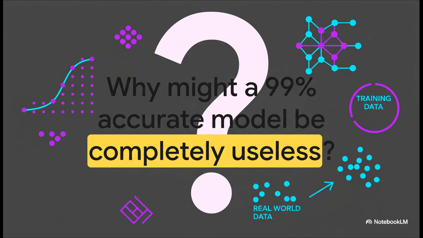So, let's kick things off with a little thought experiment. Picture this. You've just spent weeks, maybe months, training a new model. You run it on your training data and bam! 99% accuracy. You're ready to celebrate, right? Well, hold on. That model, despite its amazing score, might be completely useless out in the real world. So, how is that even possible? This question really cuts to the core of one of the single biggest hurdles in all of machine learning: generalization.